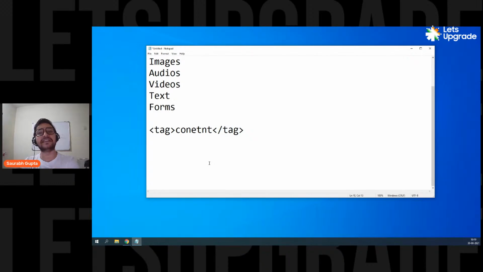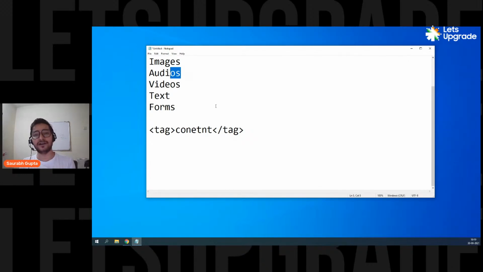So in HTML, everything is a tag. Whatever you want to do, you have a tag for it. For example, if you want to create an image, you have a tag for it. If you want to put an audio in your web page, you have a tag for it. If you want to put a video, you have a tag. Text, you have a tag. If you want to create a form, you have a tag. You want to create anything in HTML, any kind of content using HTML, you have a tag for it.